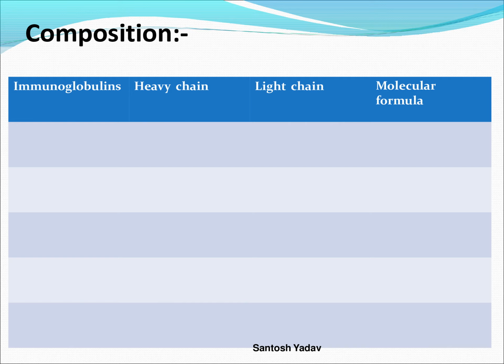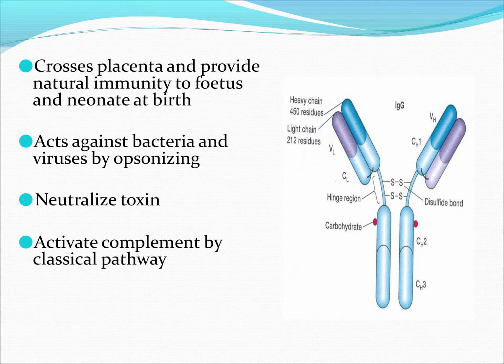Another class is immunoglobulin E, which is very important for allergic reactions, and this IgE is similar to IgG. It has 4 constant region domains. Its molecular weight is 1,90,000. Its half-life is 2 days. It is heat labile, getting inactivated at 56 degrees centigrade in 1 hour. Normal serum concentration is 0.3 micrograms per ml. It is mostly present extracellularly.